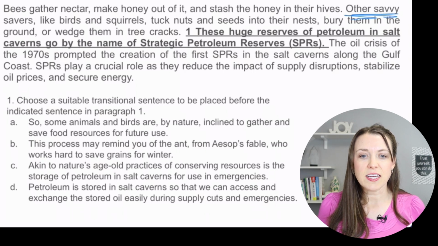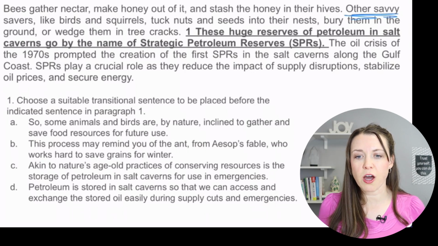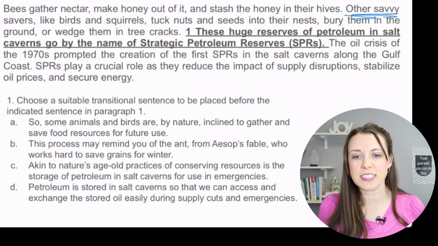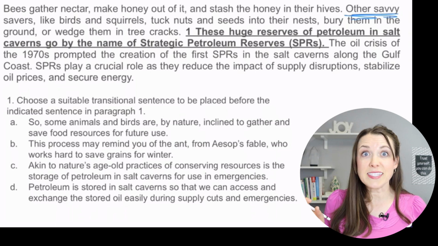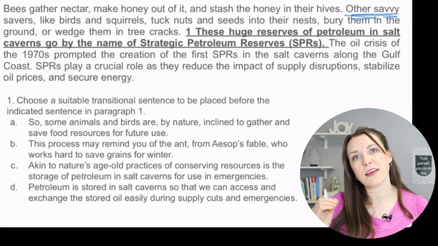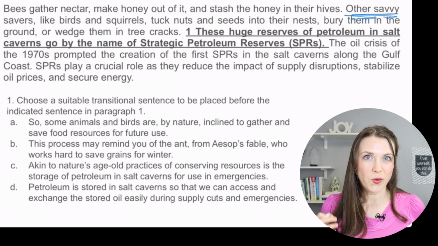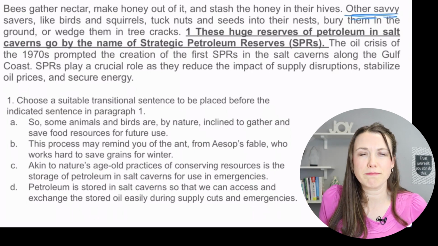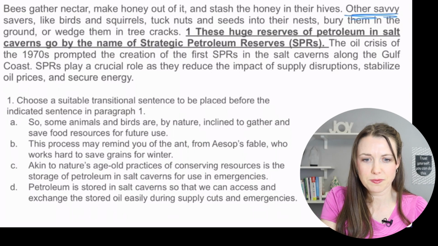So A says, "Some animals and birds are, by nature, inclined to gather and save food resources for future use." Yes, that includes the nature, but does it lead us into the petroleum? Not so much.